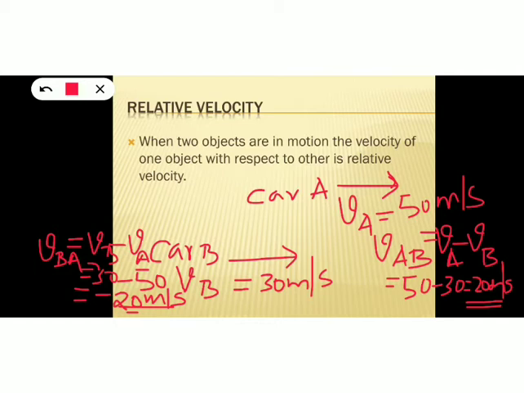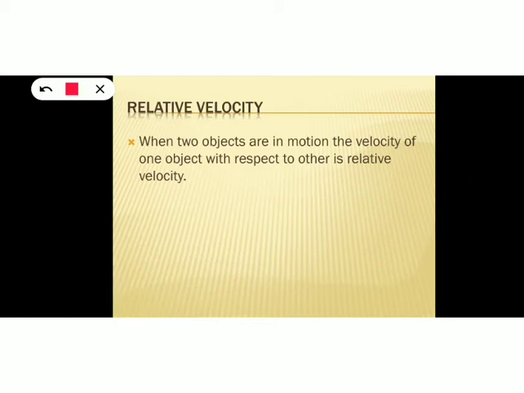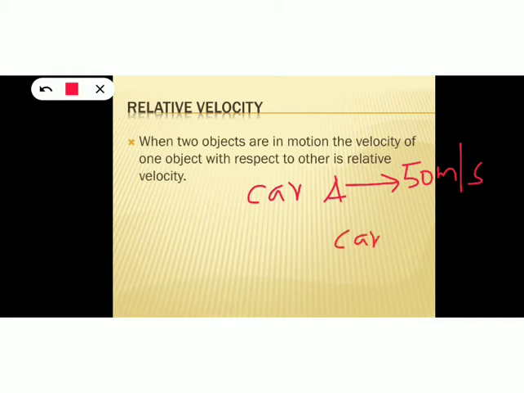Now let's discuss another case. Suppose there is a car A moving towards the right with a velocity of 50 meters per second, and another car B moving towards the left with a velocity of 20 meters per second. Now what are VAB and VBA?